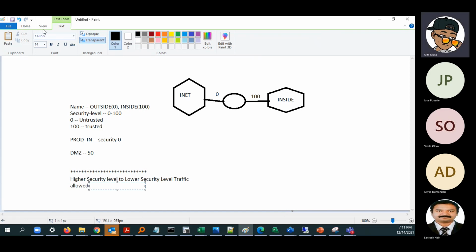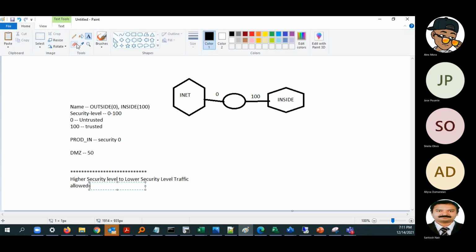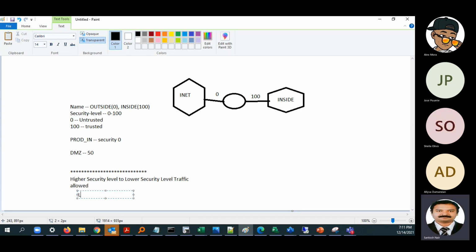Yeah, it is clear. From a lower security level to a higher security level, traffic is not allowed.